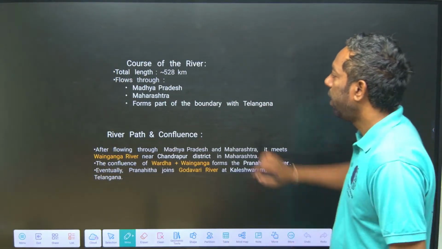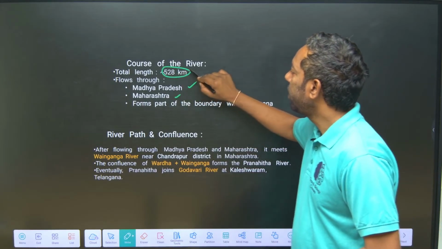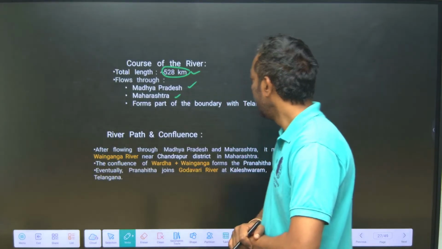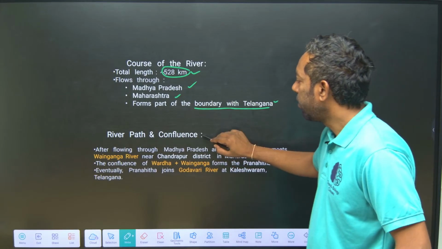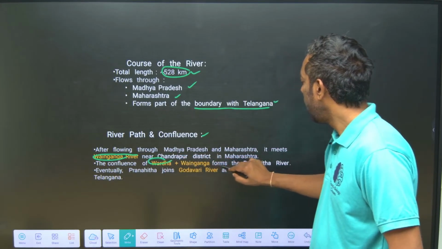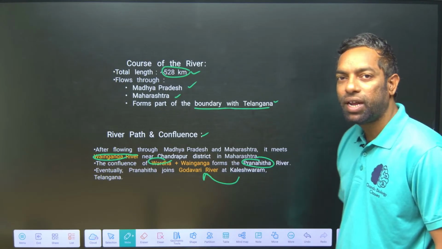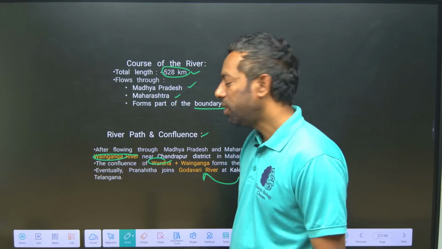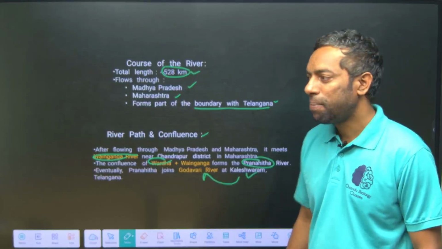It is part of Maharashtra and Madhya Pradesh, and its length is 528 kilometers. They won't ask you the length, but it is an idea. It forms the boundary of the Telangana border. Of course, the rivers Wainganga and Wardha together form the Pranahita, which meets the Godavari at Kaleshwaram. I hope you guys understand this.